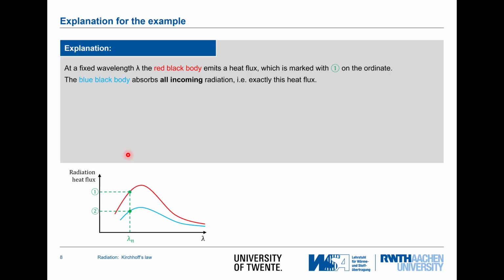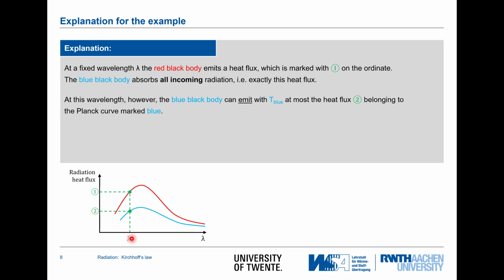Well, the answer is shown here. I use the same diagram, so at this specific wavelength, due to this Planck curve, the red black body emits radiation according to what's marked with 1. That's the heat flux that's being emitted. The blue black body, due to its nature as black body, absorbs all incoming radiation, exactly that heat flux.